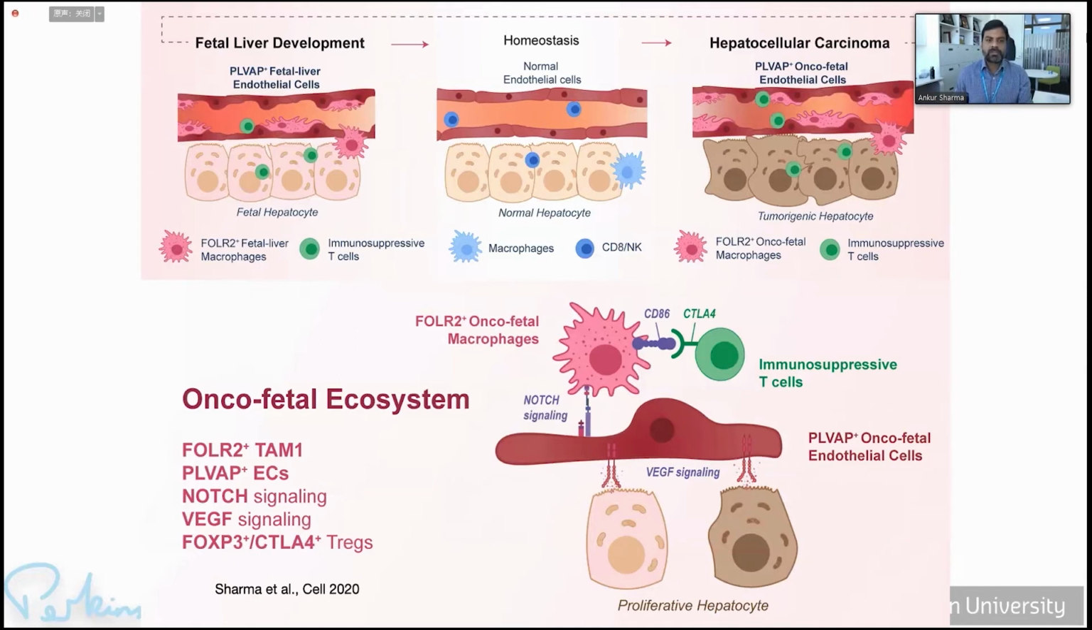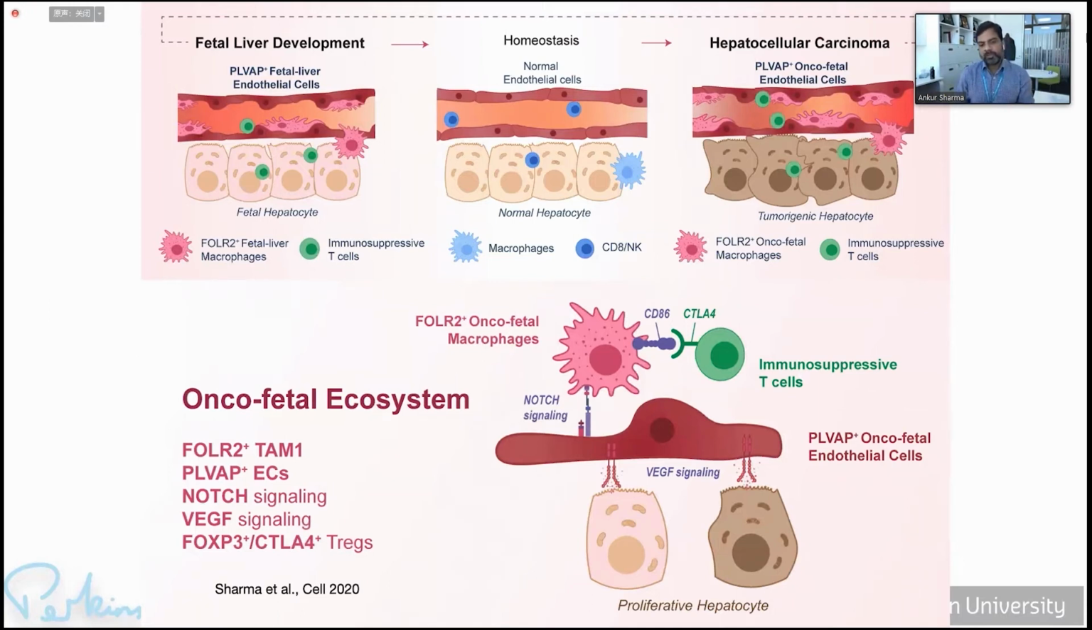Now, this is the model we presented in 2020, where we showed how a tumor, which is in homeostasis, does not have these PLVAP positive endothelial cells and FOLR2 positive macrophages, goes back to a fetal liver developmental stage, where it now starts appearing with more FOLR2 positive macrophages and PLVAP positive endothelial cells. And since this work is published, I'm not going into the detail, but our mechanistic model was that hepatocytes are